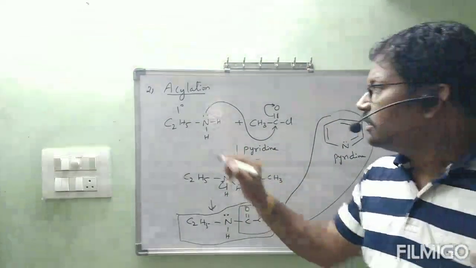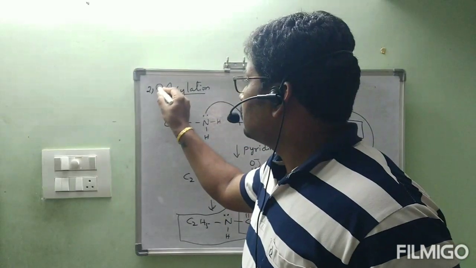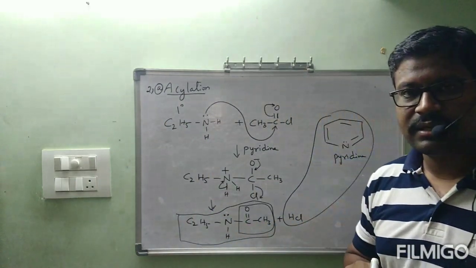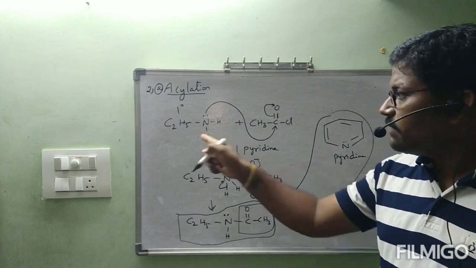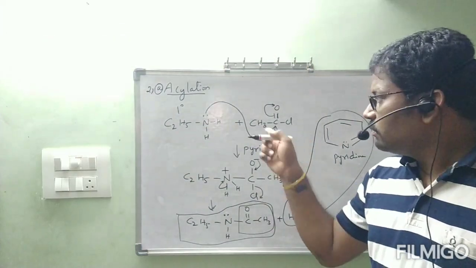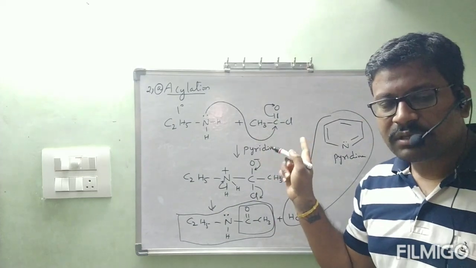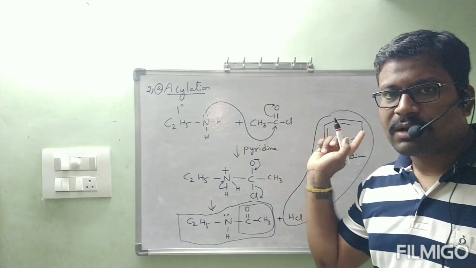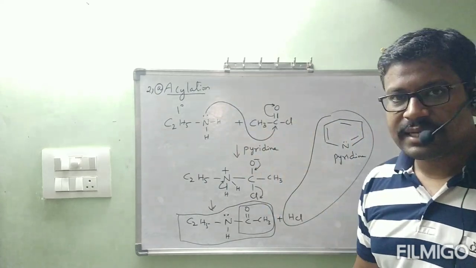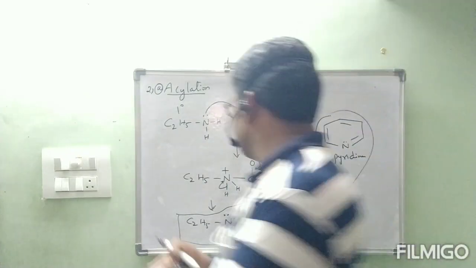In the same way, this is the second chemical property, A reaction. B reaction is also there, that is benzoylation. In the same way, amines will react with benzoyl chloride. Same process only. Benzoyl chloride forms the corresponding product. That process is called benzoylation, and this process is called acylation. Let us see that one.